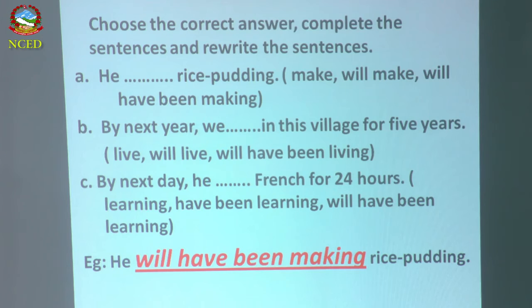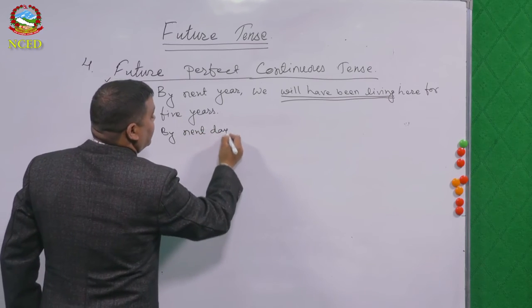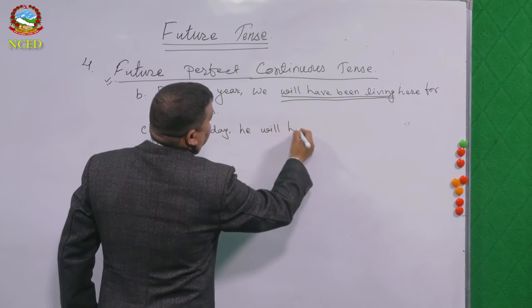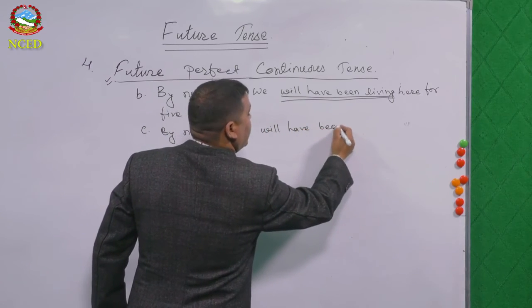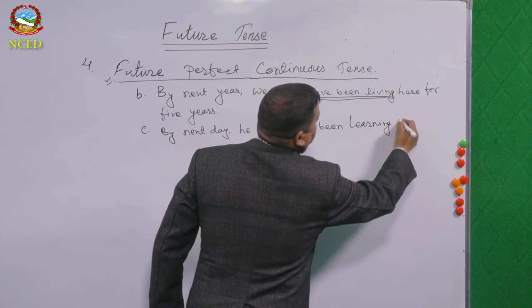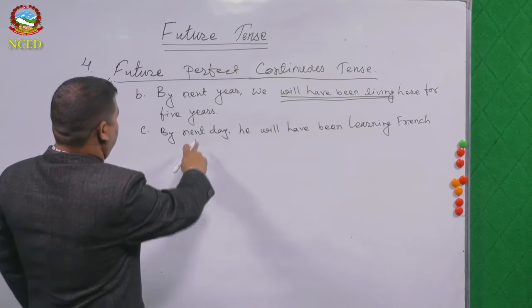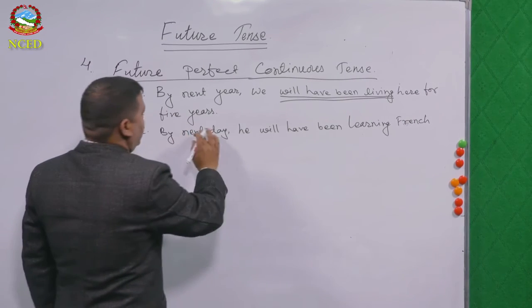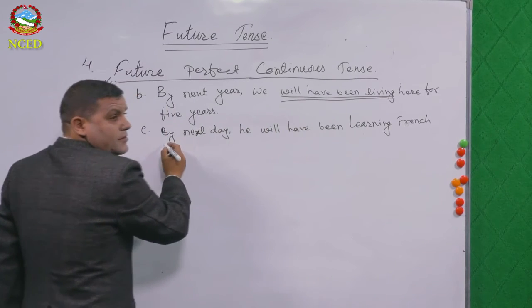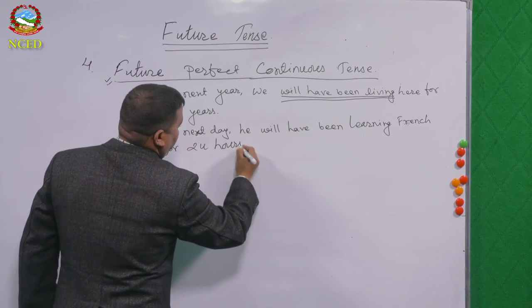Number C, by next day, he will have been learning French for 24 hours.